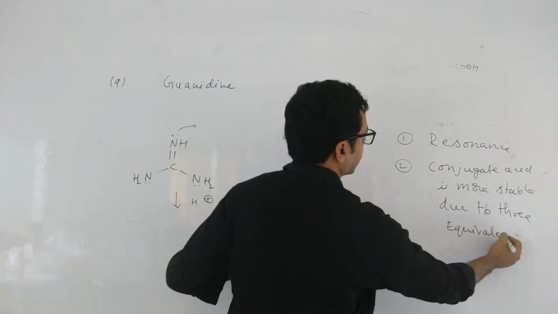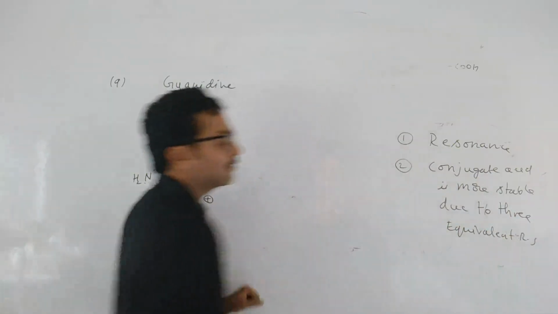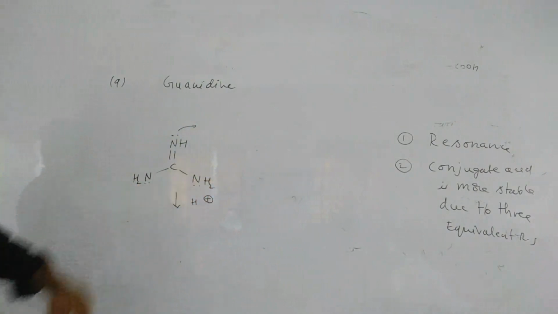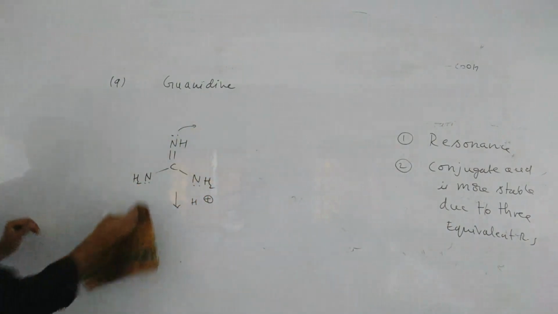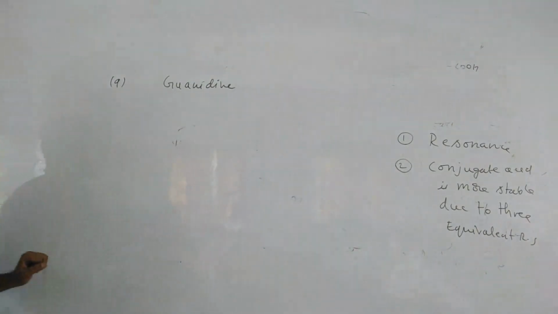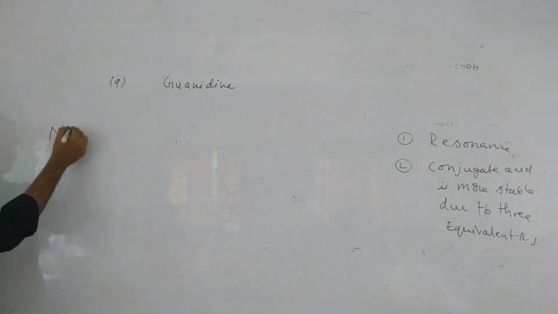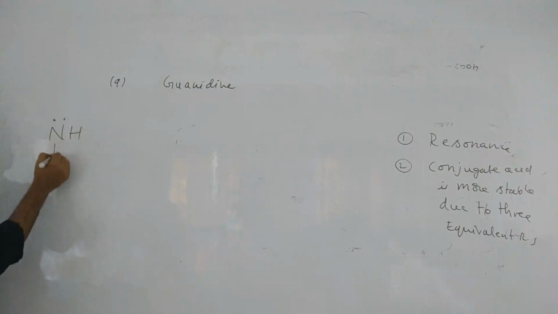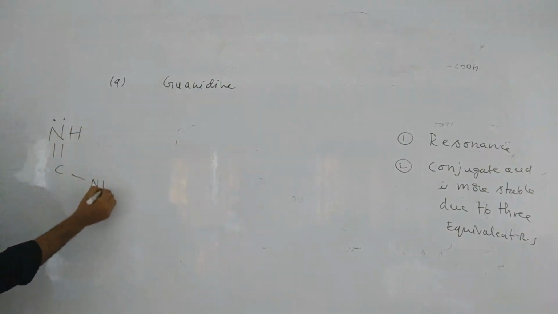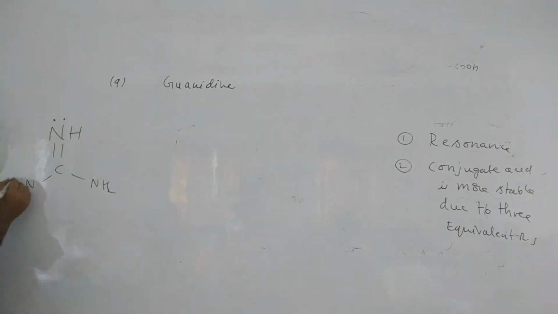So this is important. This one we will adjust. So this is your guanidine nucleus. See, I will write bigger, try to understand. Double bond C, NH2, NH2. So this is your guanidine nucleus.